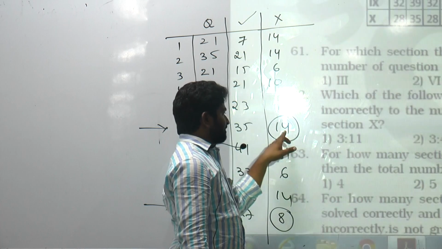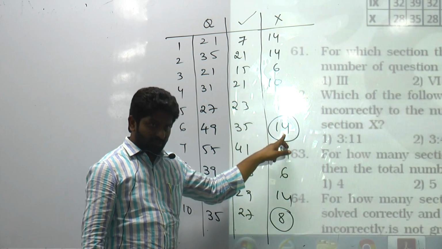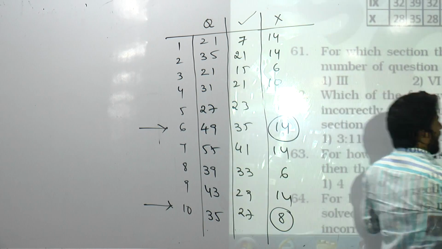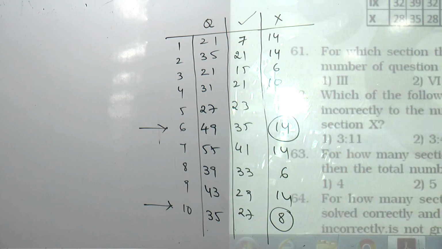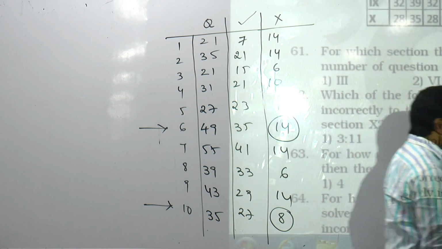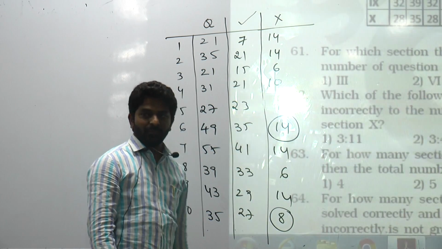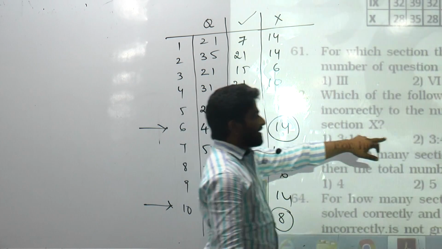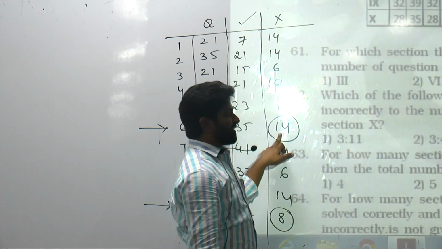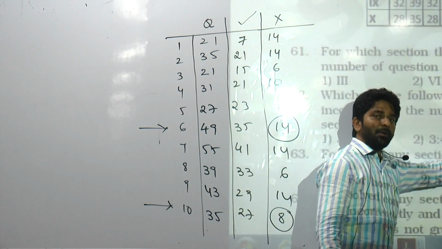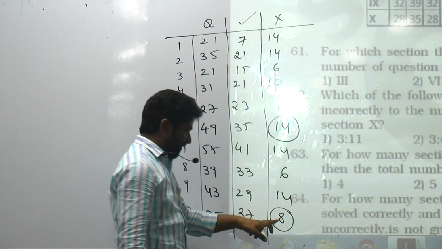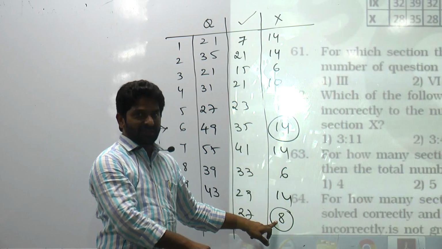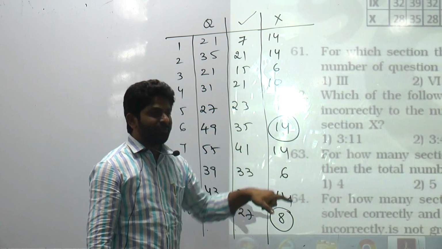3:11. Is it possible? Yes. With 14 this is possible, right? Look at the question here: unattempted in section 6 or section 10. 3:11 is possible with this number. Is 3:7 possible? With this it is possible. Is 3:5 possible? Yes. With the 10th section, 3 to 5 is possible.